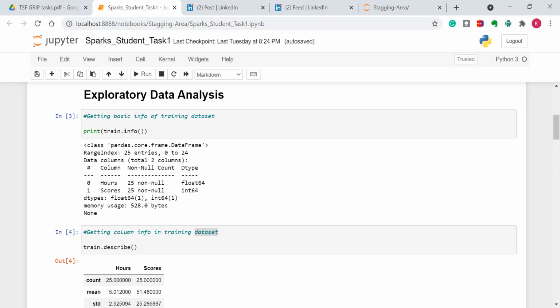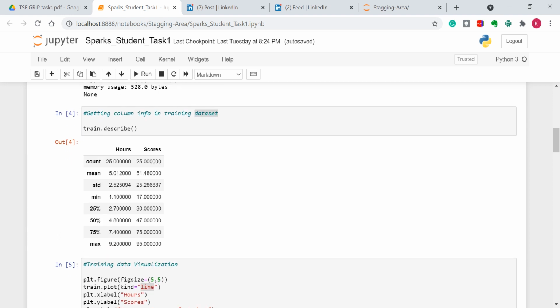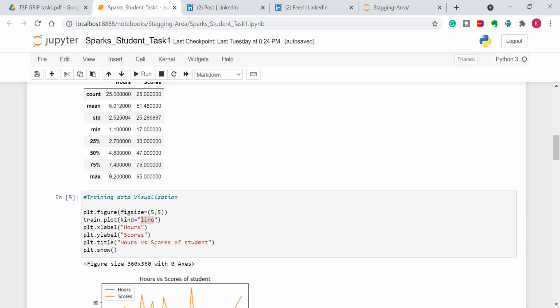What is the data type of the hours and scores? Then the describe method. This method gives a mathematical overview of our data set. That is, it gives the mean, standard deviation, minimum value, 25% quantile, 50% quantile, 75% quantile, and maximum value along the hours column and along the scores column.